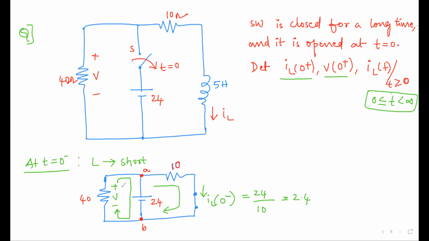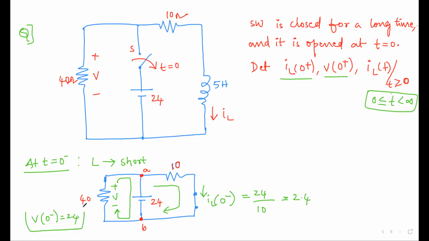This method of finding voltage you can find in the KVL video. So V is again 24 volt. Going from positive to negative, you get V of 0 minus is equal to 24 volt.